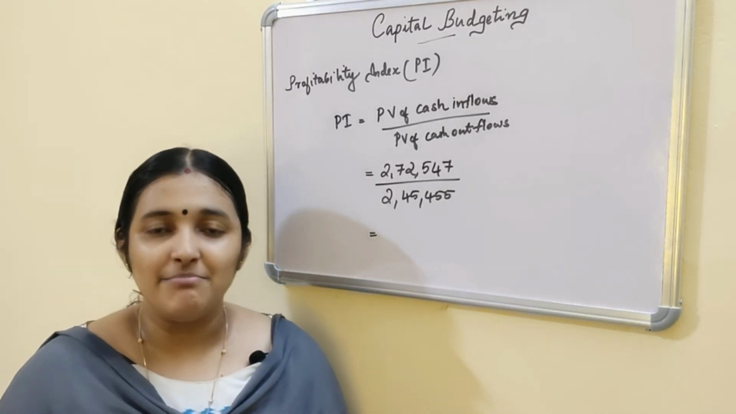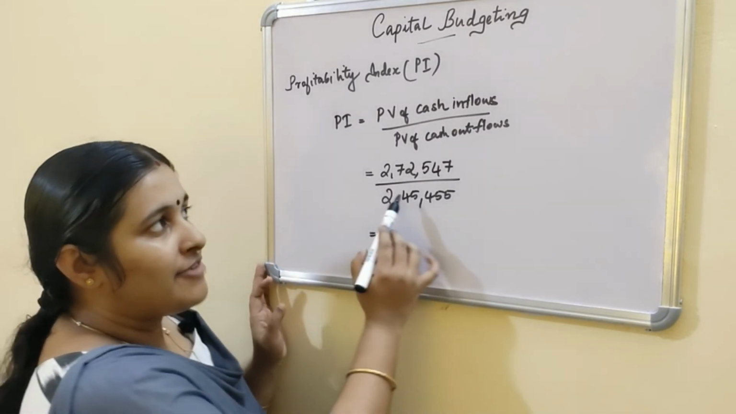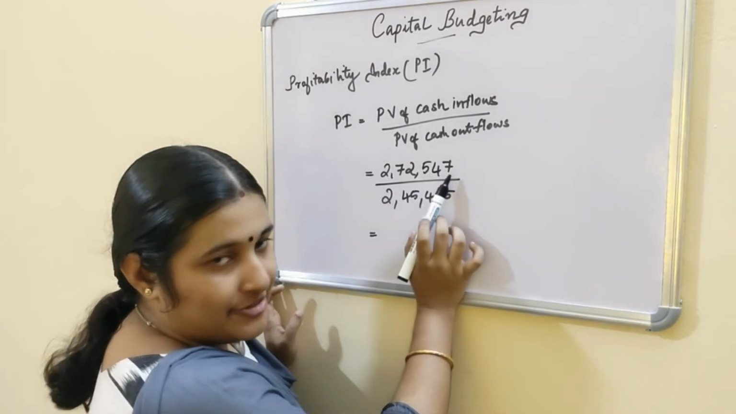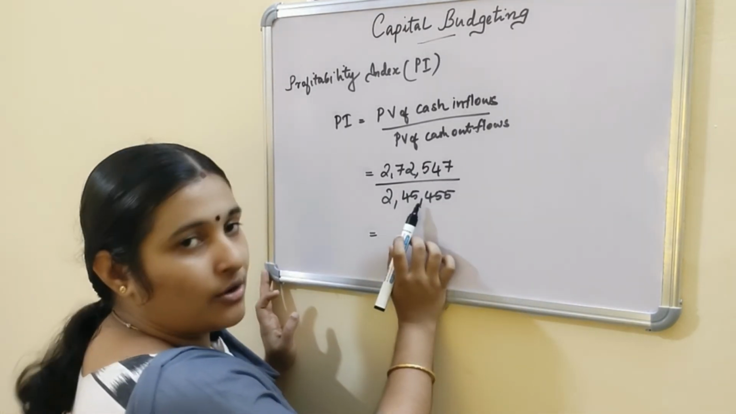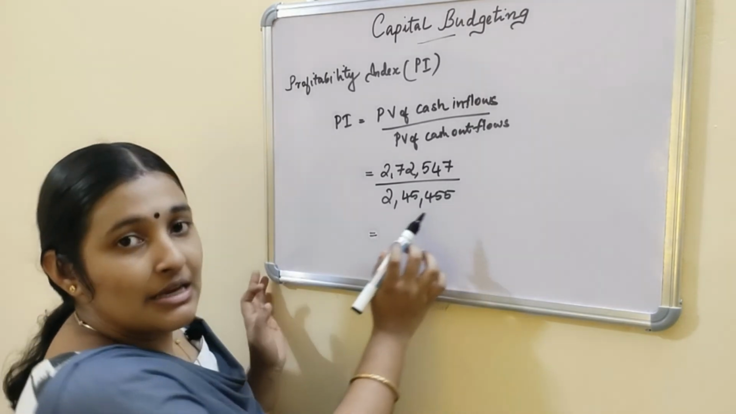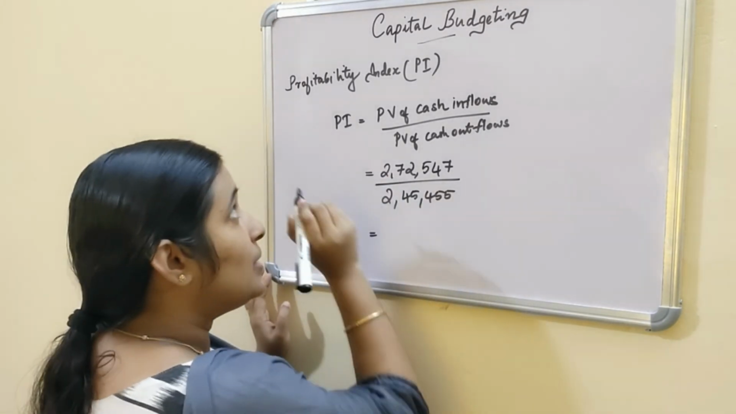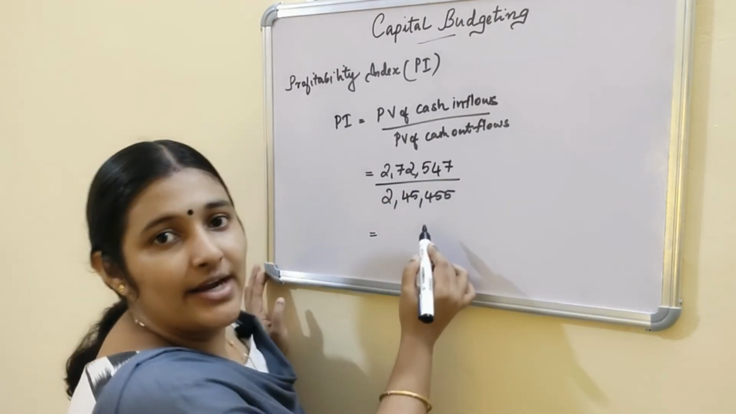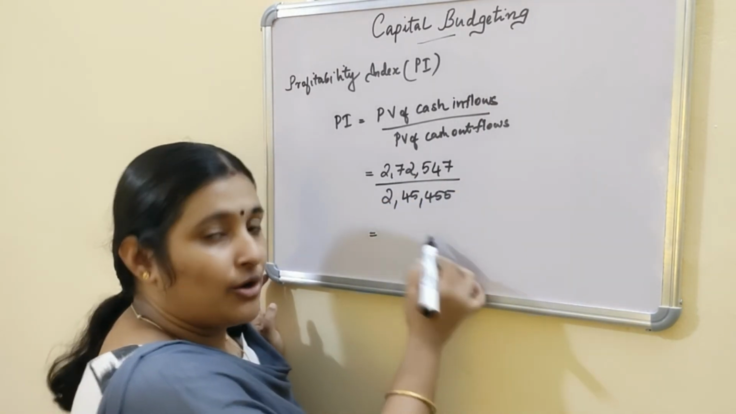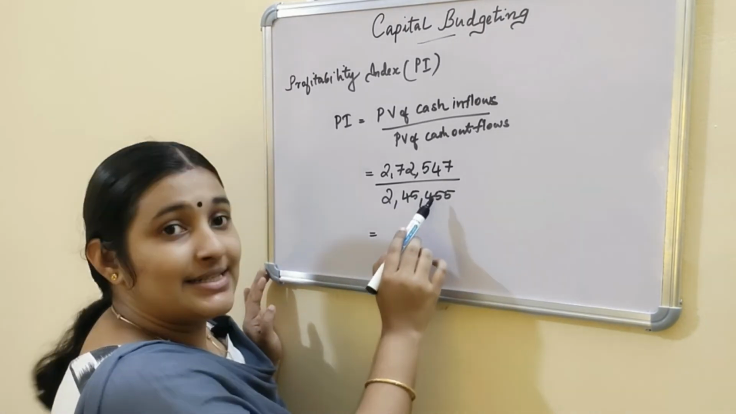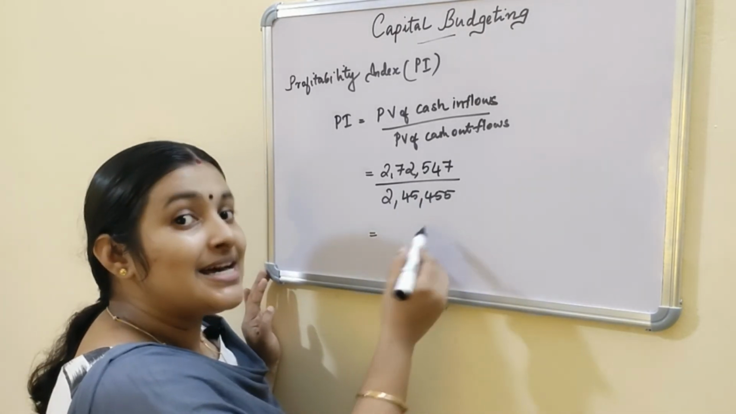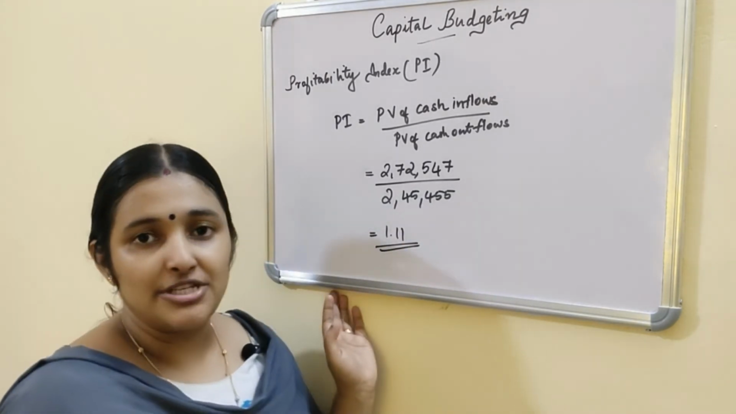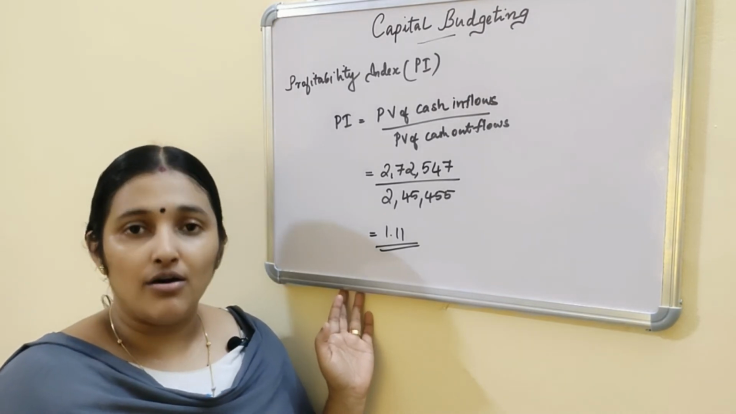In the same example mentioned with NPV, the present value of cash inflows is calculated as 2,72,557 and the present value of cash outflows is 2,45,455. So here the profitability index is present value of cash inflow divided by present value of cash outflow. In NPV, it is calculated like a difference; here it is the ratio. And 1.11 is the profitability index or benefit cost ratio.